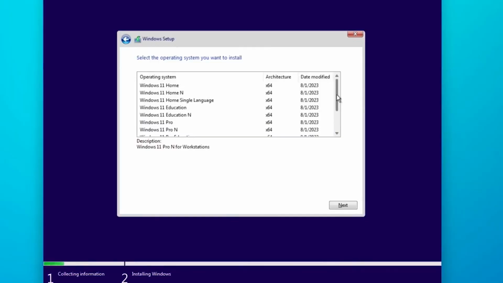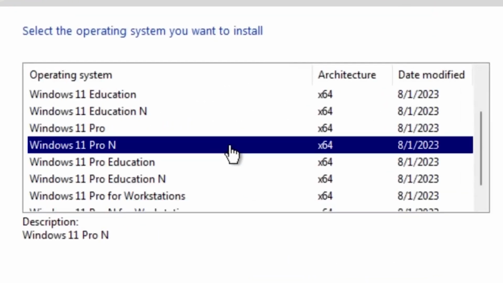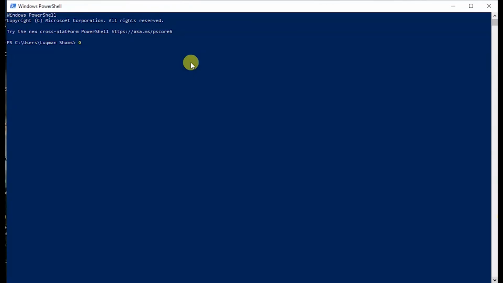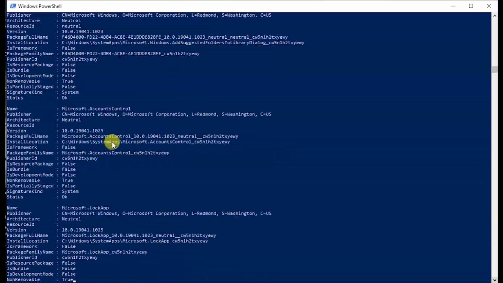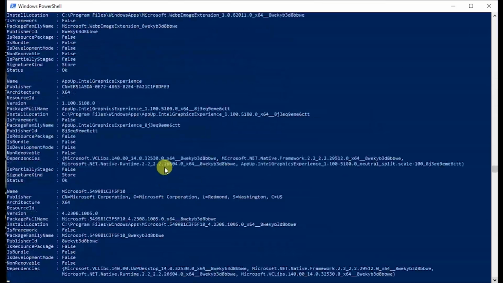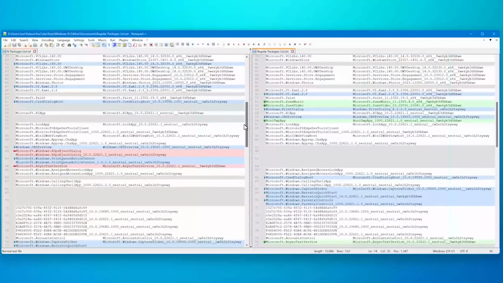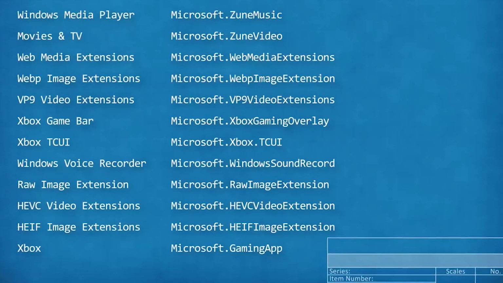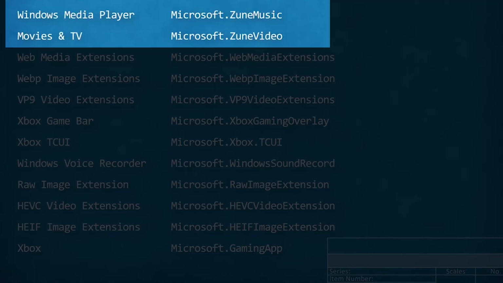To conduct this evaluation, I used Windows 11 Pro and the August 2023 version of the installer ISO. I employed the PowerShell command Get-AppxPackage to list all the installed packages on the Windows computer. After comparing and cross-referencing the packages' names with the Microsoft Store, I compiled a list of packages present in Windows 11 Pro, but absent in Windows 11 Pro N. The discrepancies are quite predictable.